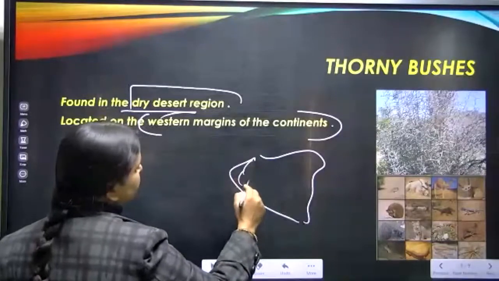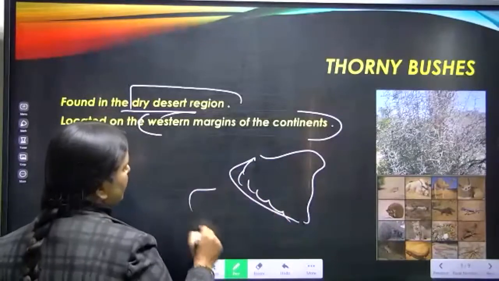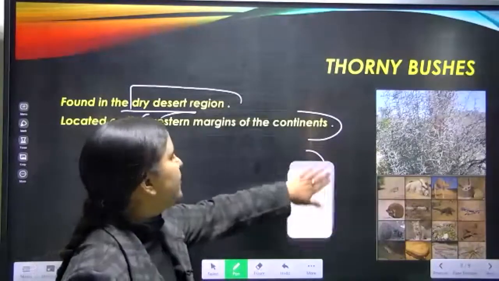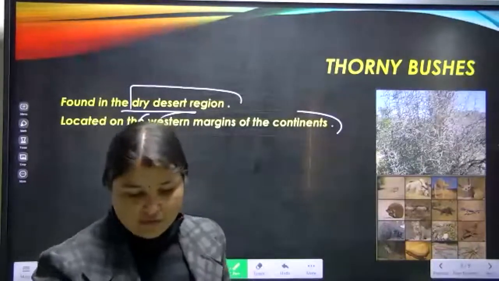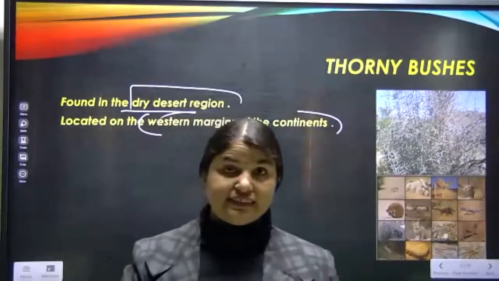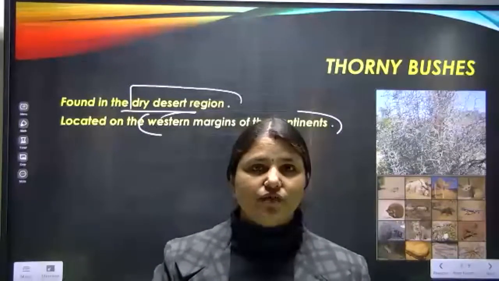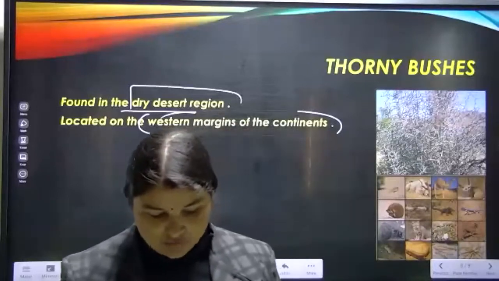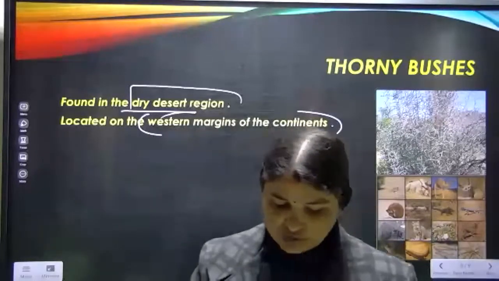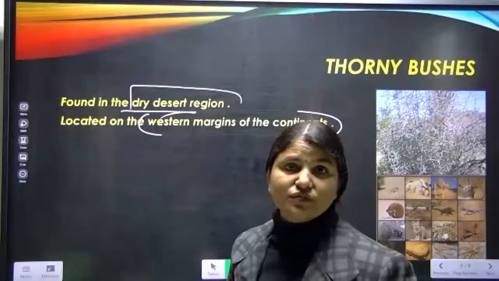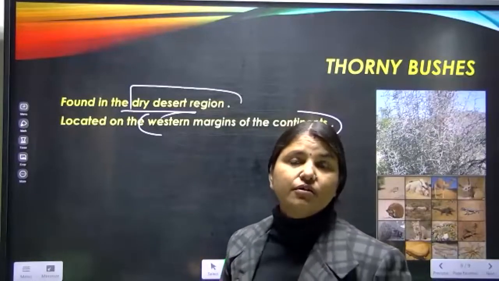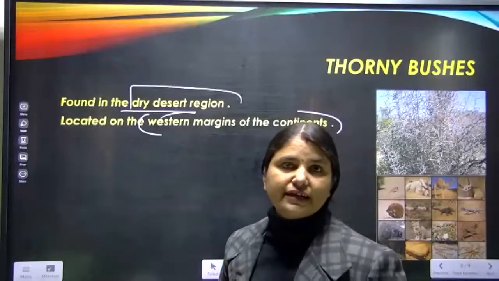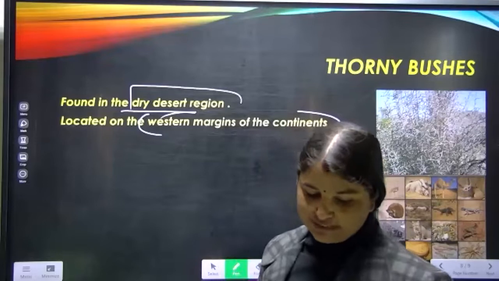In the western margin of Asia, or if Africa is there, the western margin of Africa, means on the western side of the particular continent, we find this type of vegetation where scarcity of rainfall is there. And we find vegetation which easily survives in an environment where there is scarcity of rainfall, just like cactus and babool.